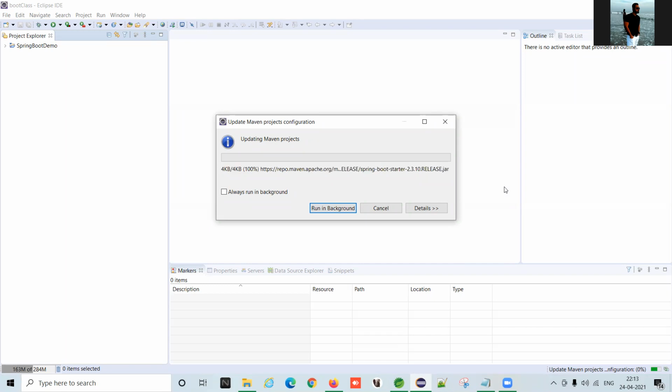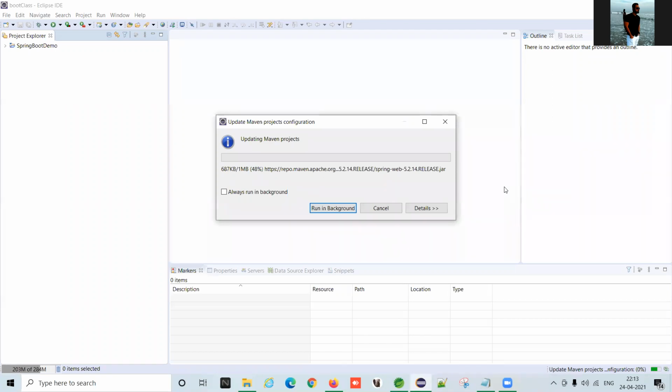Those who are using STS can get the option from STS itself. And those who are using Eclipse, there's no option like STS. Then you have to first go to the browser, open Spring Initializer, then select the project name, build tools, Java version, dependency, then generate. Click on the generate button, you will get that zip file of that particular project, and then copy that project into your workspace, and then extract that project.